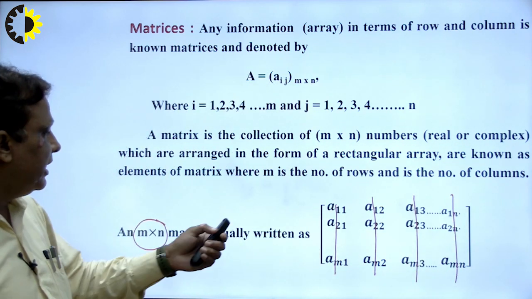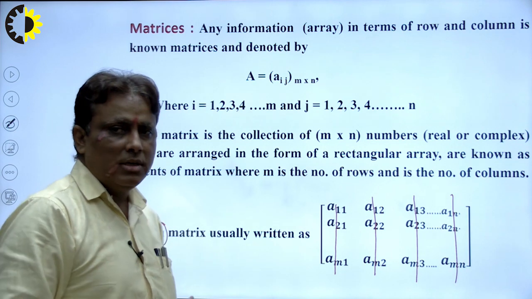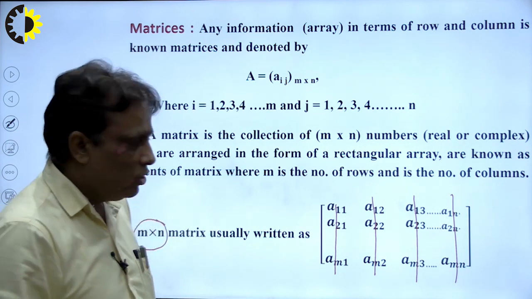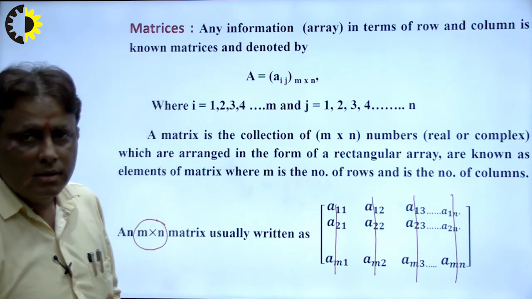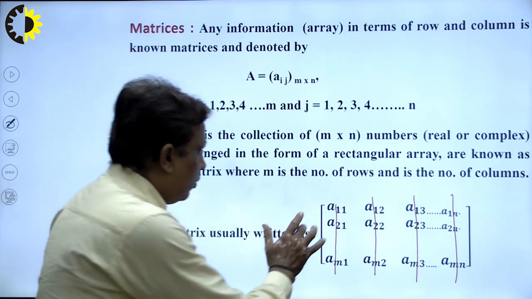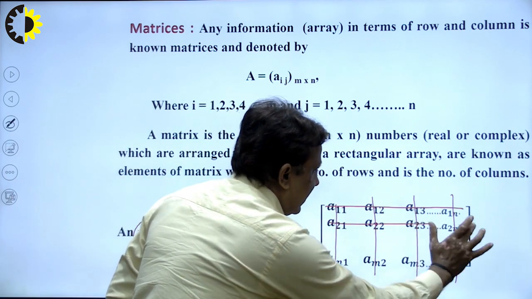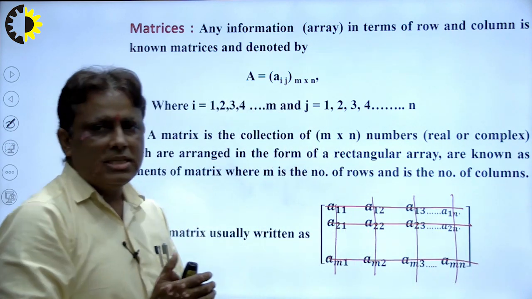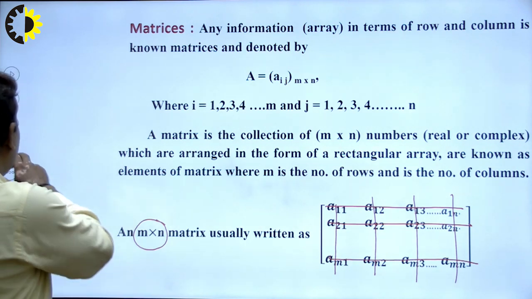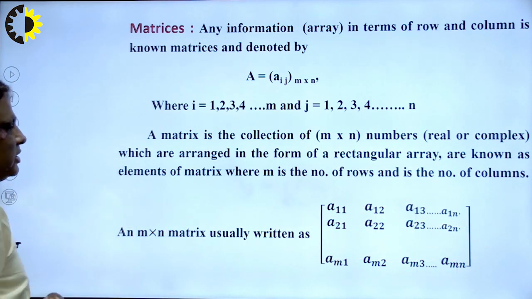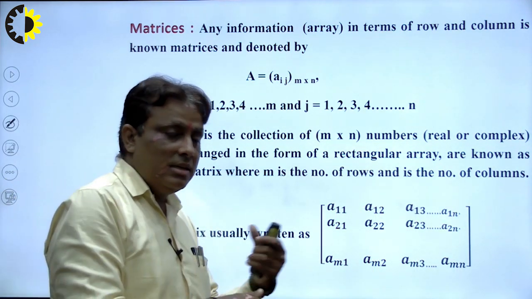In this way, vertical and horizontal components play an important role here. So vertical is known as a column, and horizontal, first row, second row and mth row, these are known as rows. In this way we can explain each and everything in our system. But what is A11?